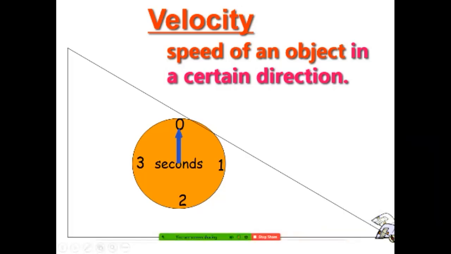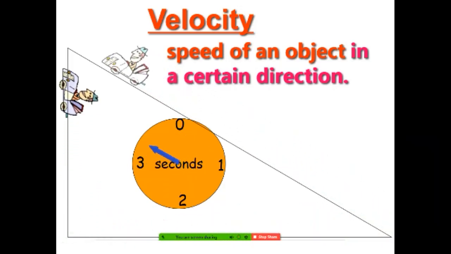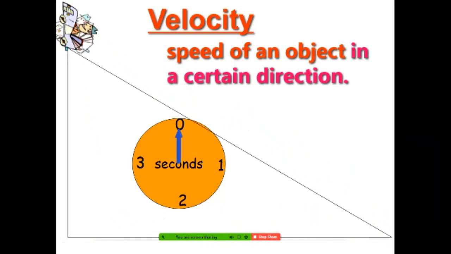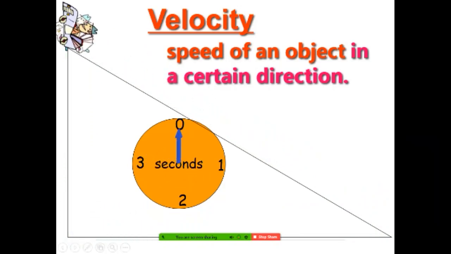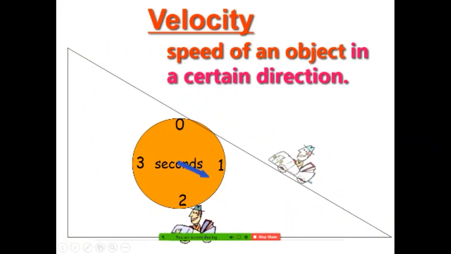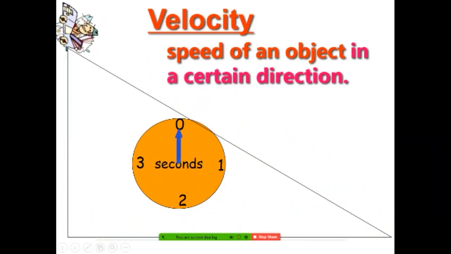So students, whenever we are talking about velocity, in our mind it should come: the speed of an object in a certain direction, that is called velocity. You see the movement. This direction is horizontal, then vertical, but both are reaching at the same time. See how they are reaching. It is going from this side and covering the same distance to the same place. So the speed of an object in a certain direction is called velocity.